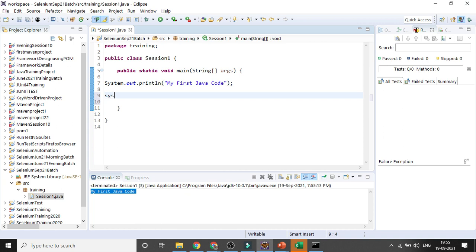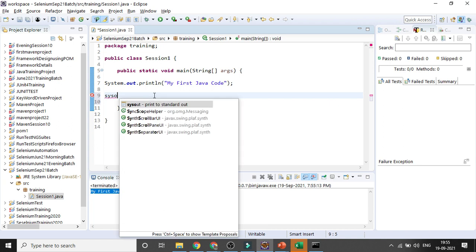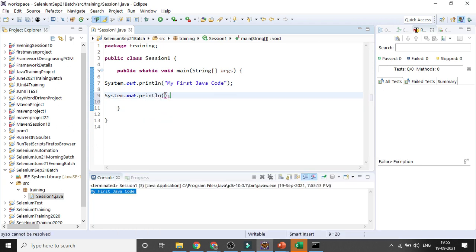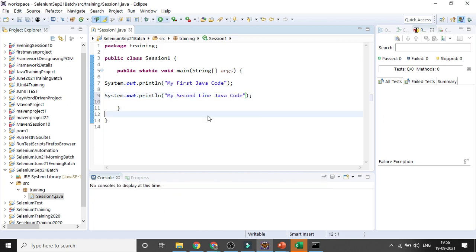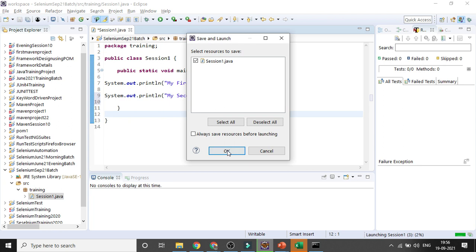Suppose you write something here, but everything should be within double quotes. I will let you know all the Java syntax. No need to worry about how to deal with Java. We'll be learning basic and advanced Java from my second session. If you write from here now, you will see that both lines come here as part of the console. This is the console, right? My first line Java code, my second line Java code. So that's why you need to create a class.